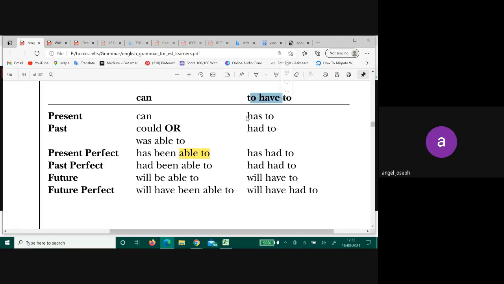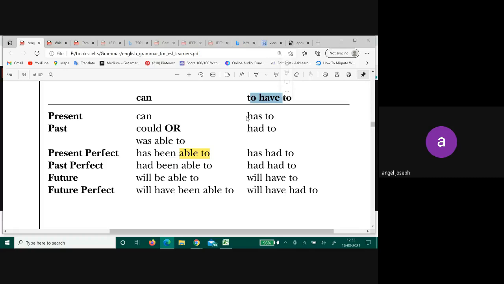He has. Past singular, had. Now look at the other ones. Present perfect. How did that become? Has, had. Have you seen such sentences?